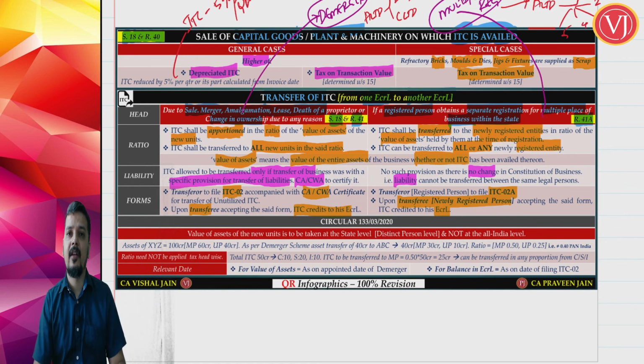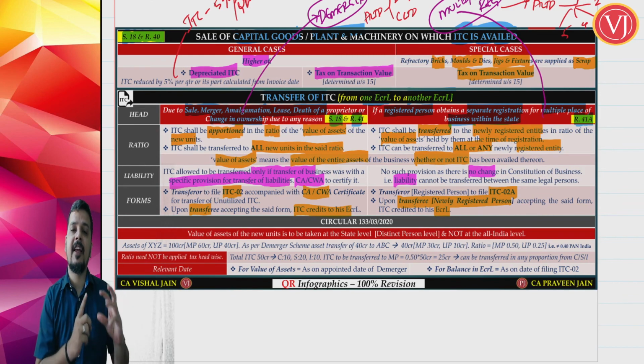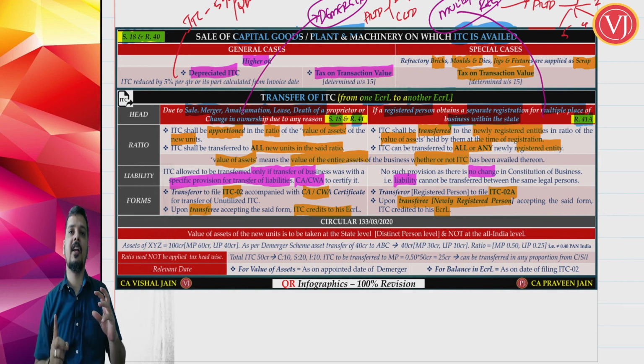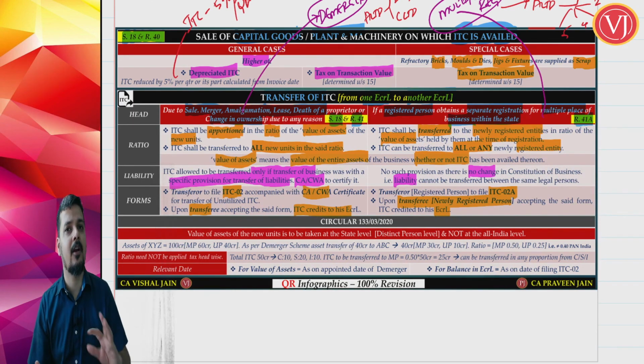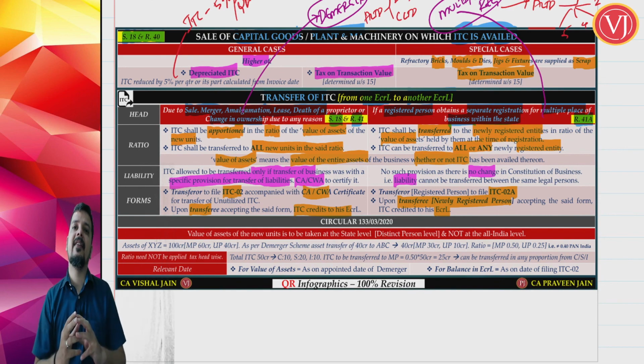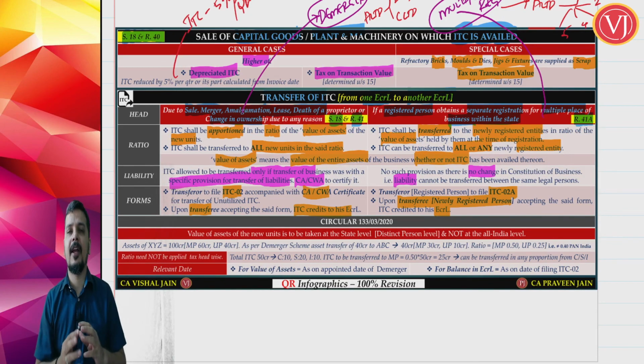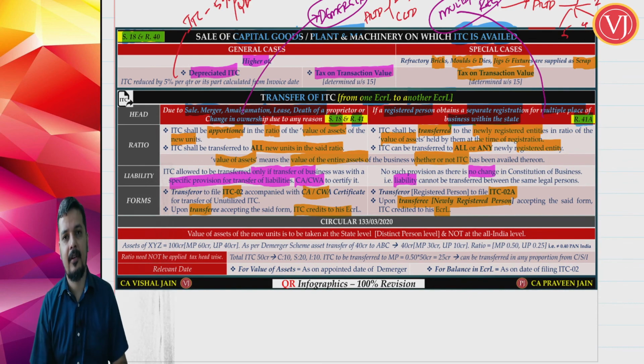But important thing is, in case of demerger, the ITC available with A Limited has to be given both to B Limited and C Limited, and for sure based on the value of assets whether or not ITC has been availed. But in case of multiple registration within the same state, ITC can be given by registration number 1 to any of the registration numbers, either to all 5 of them or to specific ones, say only to 1 and 2, based on the value of assets transferred to newly registered entities. That is the important point, that is that we have done with the conceptual part, a circular is left out.